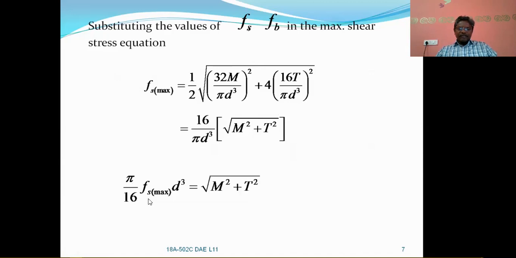So pi by 16 Fs maximum d cube will become, if you bring this pi d cube towards the left side of the equation, pi by 16 Fs maximum d cube is equal to under root of M square plus T square.